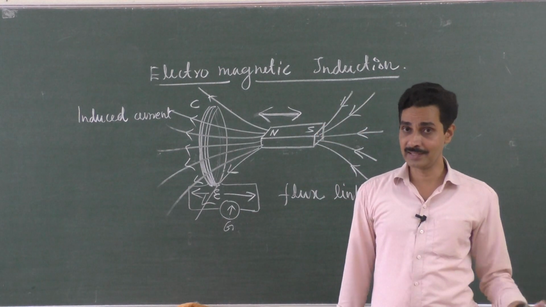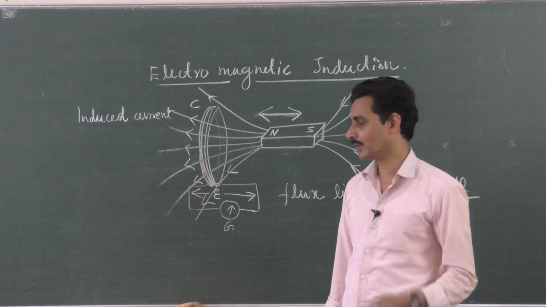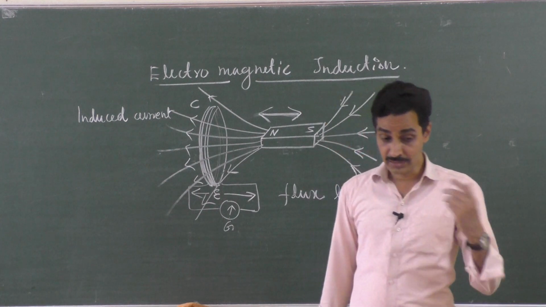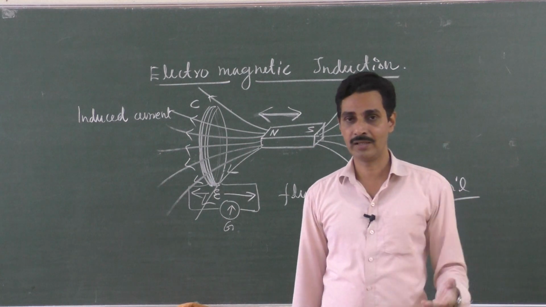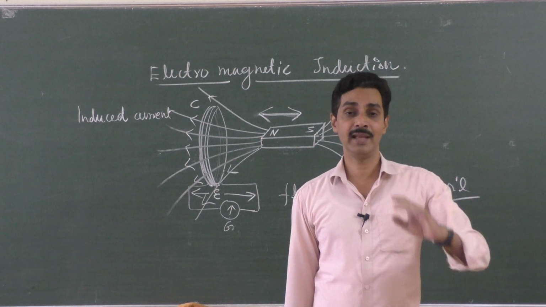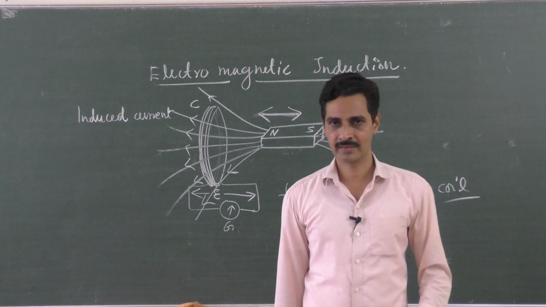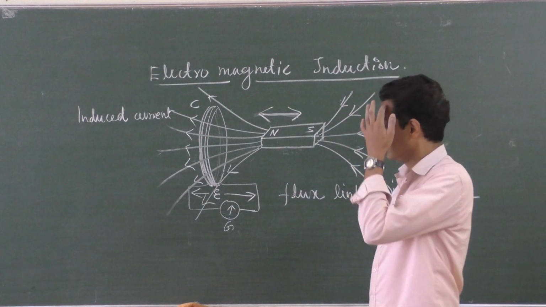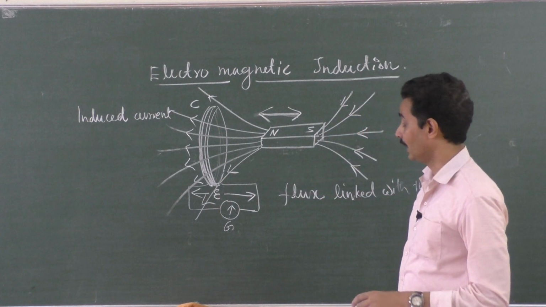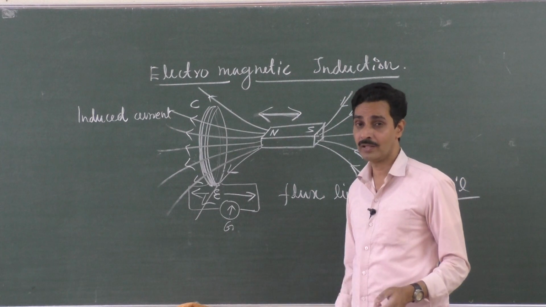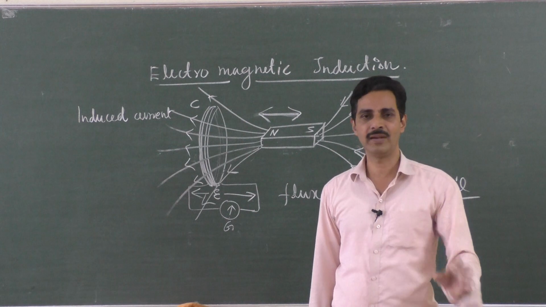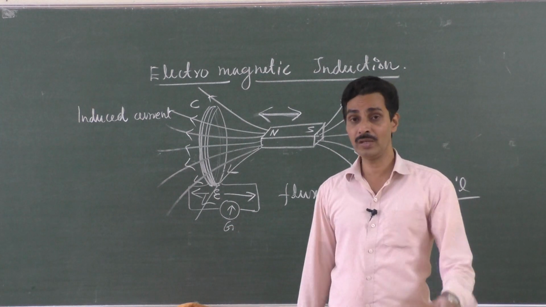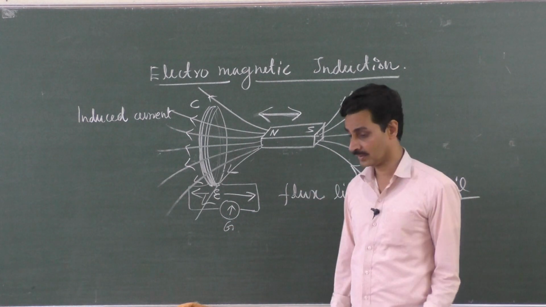And all these things made him conclude that an induced current flows in a closed coil only when there is a change in the magnetic flux, and this induced EMF lasts or remains in a coil only as long as there is a change in the magnetic flux. This induced current flows only as long as there is a change in the magnetic flux.